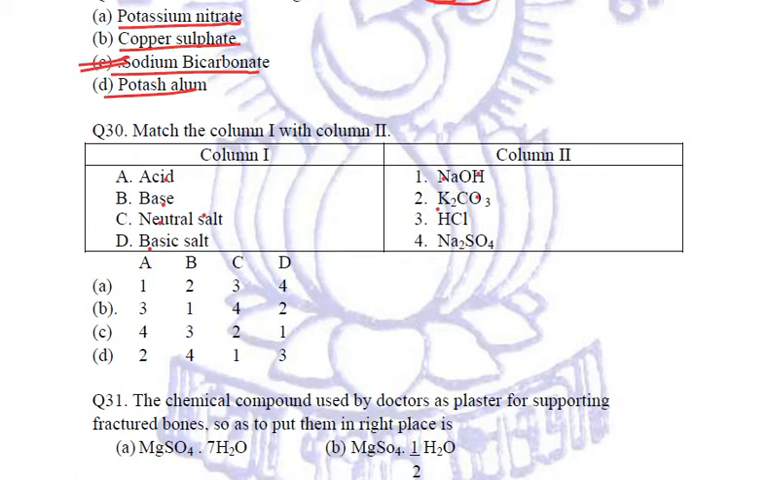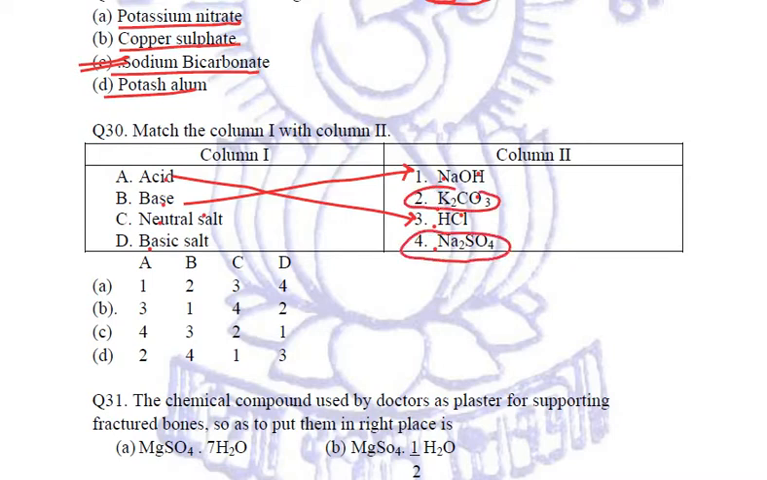NaOH, K2CO3, HCl, Na2SO4. So I think it's very simple. Acid is HCl and base is NaOH. So these two are sorted out. Now we are left with two options, that is K2CO3 and Na2SO4. Out of these we need to find out which one is a neutral salt and which one is a basic salt so that we can match them.